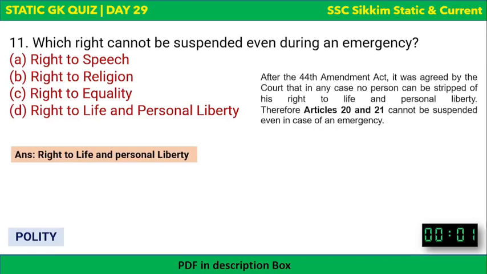Okay, so after the 44th Amendment Act, it was agreed that in any case no person can be stripped of his right to life and personal liberty. Therefore Article 20 and Article 21, which guarantee this right to life and personal liberty, cannot be suspended even in the case of an emergency. Okay, so right to life and personal liberty.